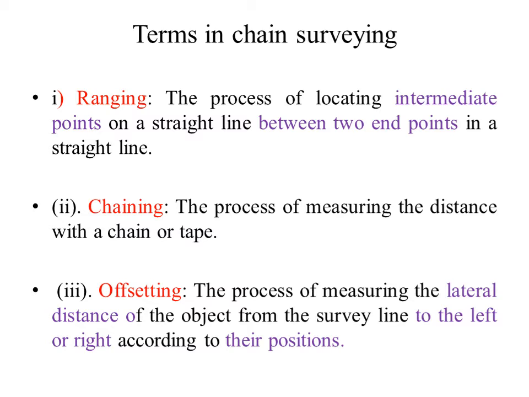The second term is chaining. The process of measuring the distance with chain or tape is called chaining. And the third term is offsetting. The process of measuring the lateral distance of the object from the survey line to the left or right according to their position is called offsetting.